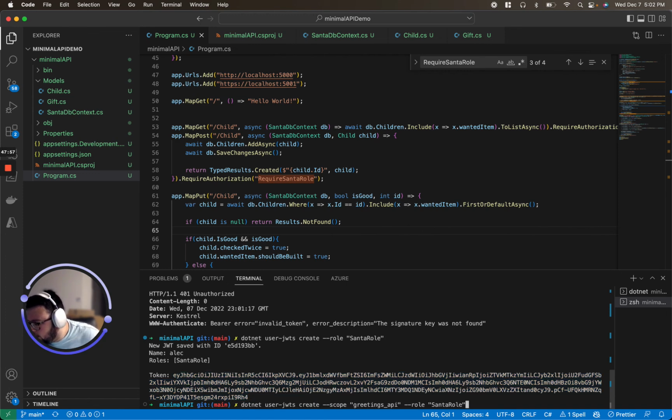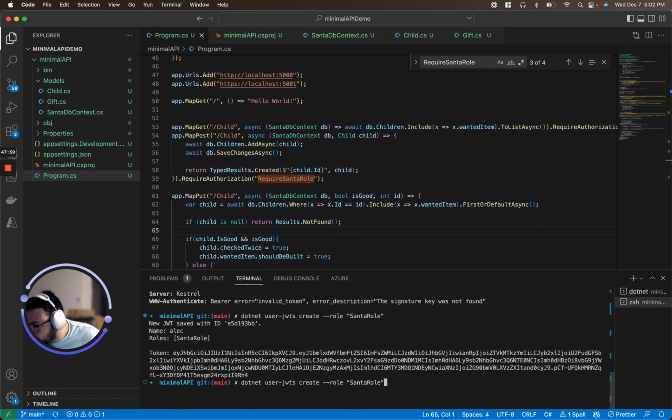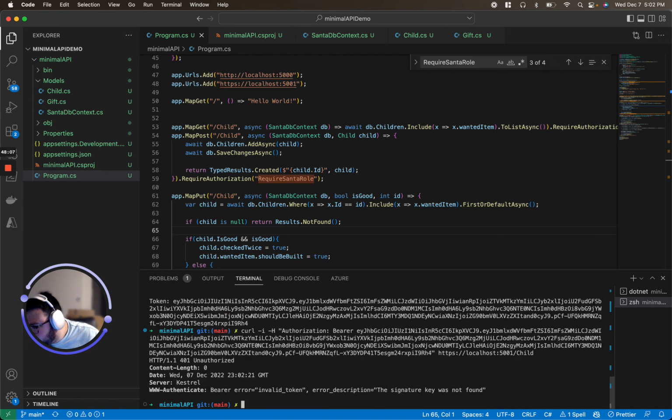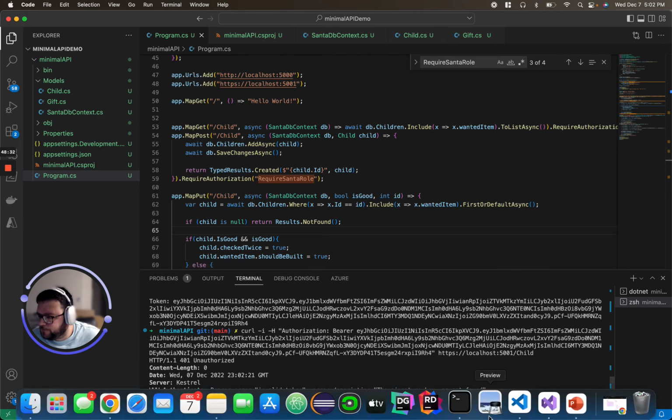All right, let's try this again. Well, interesting. Signature key was not found. That's interesting. This has worked before.